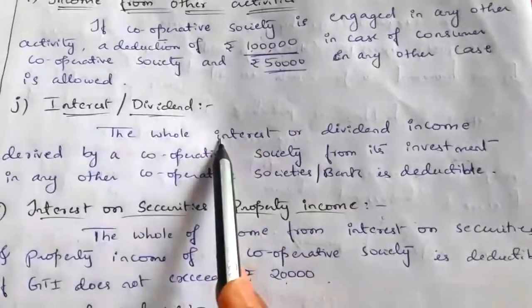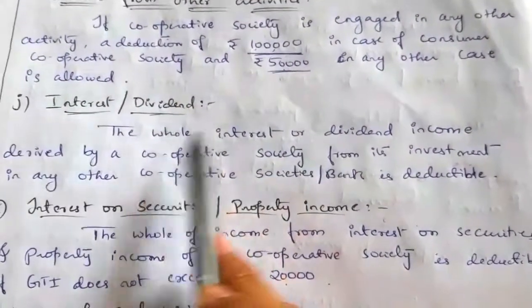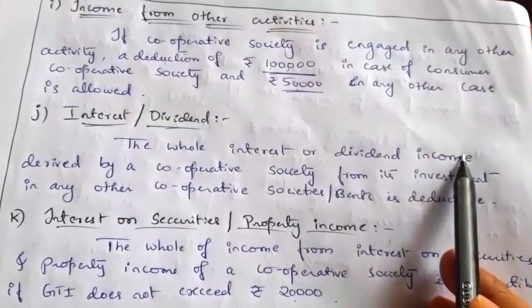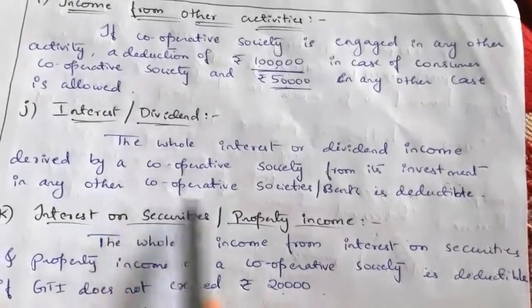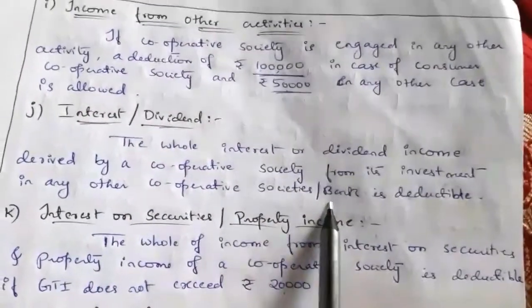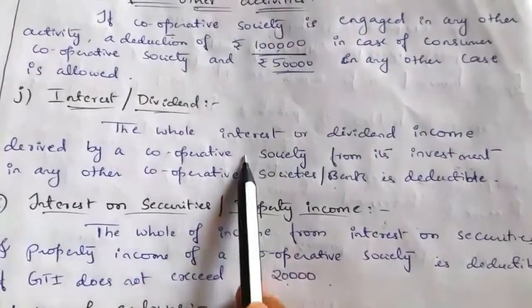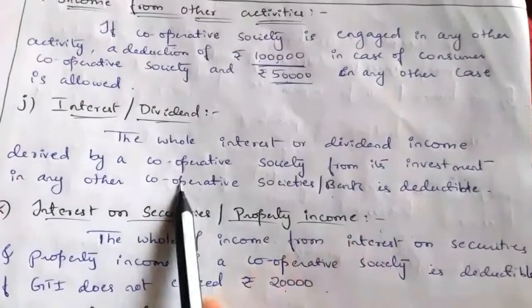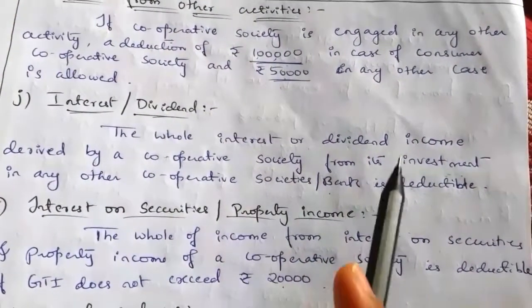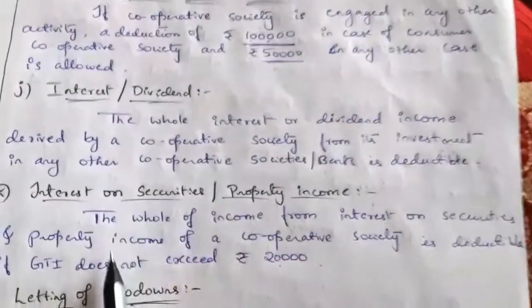Next one is interest and dividend income. If a cooperative society earns interest or dividend income from its investment in any other cooperative society or cooperative bank, then they can claim deduction under section 80P. So if a cooperative society earns interest or dividend income from any other cooperative society or a cooperative bank, then they can claim deduction under section 80P.